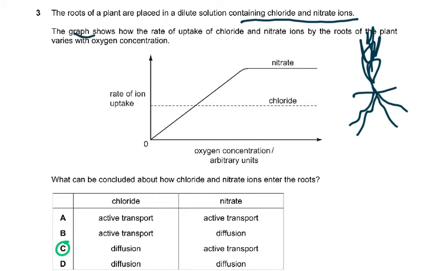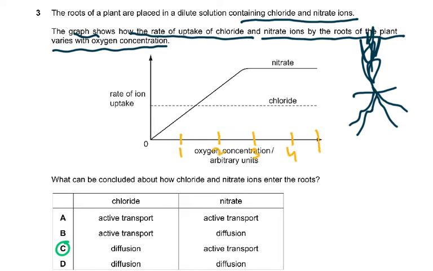The graph shows how the rate of uptake of chloride and nitrate ions by the roots of the plant varies with oxygen concentration. Now, one of the students has asked me on my YouTube channel to explain the graph. So what I do is on the graph, I tell you, you always put some numbers on it. So here it's 1, put 2 here, put 3 here, put 4 here, and put 5 here. So oxygen concentration in arbitrary units, arbitrary units is just a figure. We say 1 would probably mean 5% oxygen, or 10 would mean 2, and so on and so forth.